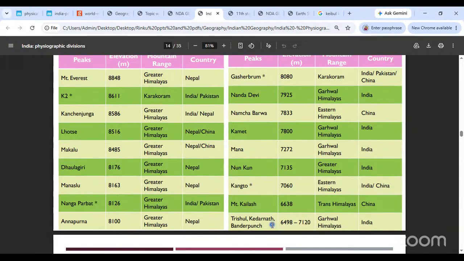ओके, ये रीजनल पीक्स है, अभी हम रीजन के हिसाब से डिवाइड कर रहे हैं इसको. ओके, बट ये सारे ग्रेटर हिमालयास की रेंज में लाई करते हैं. यू अंडरस्टैंड व्हेन आई टॉक ऑफ regional Himalayas and Himalayan ranges, right? Himalayan ranges meaning we are talking of greater Himalayas followed by lesser Himalayas followed by Shivaliks. Okay, so we are seeing all of these peaks ideally lie in the greater Himalayas.